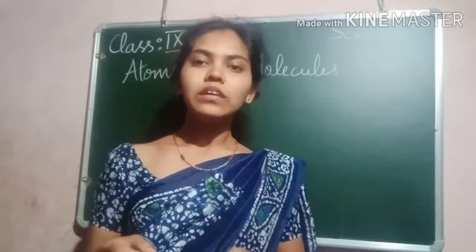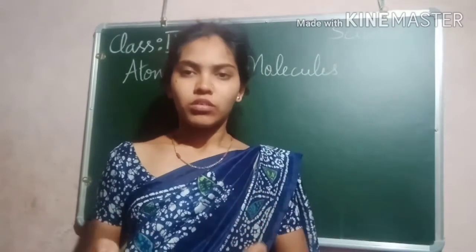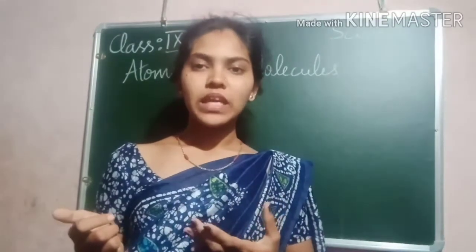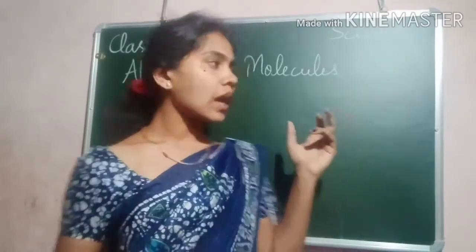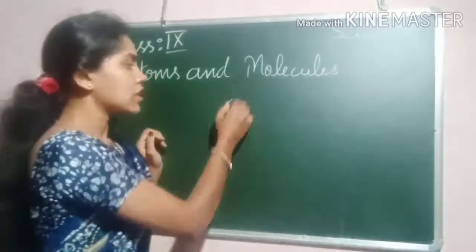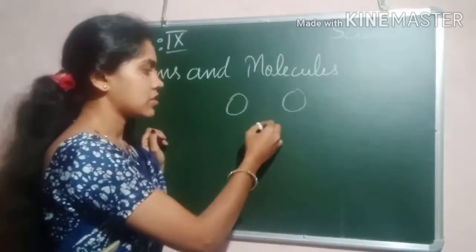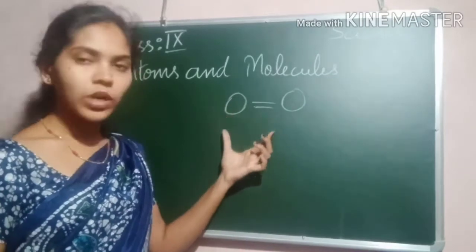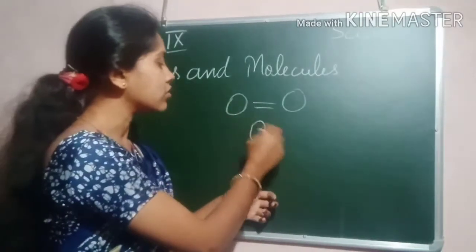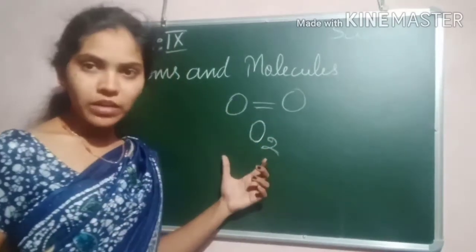For example, oxygen, the air we breathe, is a molecule. It is a combination of two oxygen atoms, combined to form the oxygen O2 molecule that we breathe.